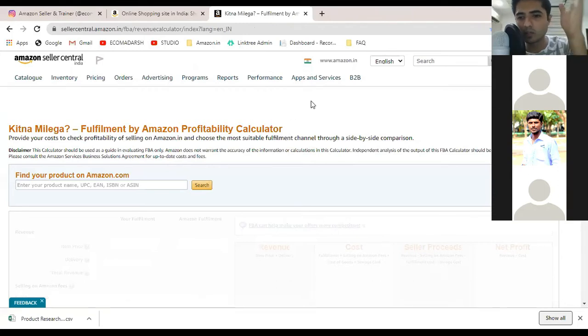Okay, now I'm going to answer a few questions from you guys. Then I'm going to continue. Okay, see, import procedure. If you guys are asking me about the import procedure, don't worry about it. Just find a supplier, an importer from around your place, and they will help you. They will charge only a percentage amount of the total bill that you are going to import from China. But wait, furthermore, I'm going to show you an alternative. If you could not import the products, I'm going to show you an Indian alternative. So please wait, don't ask this kind of questions right now. I'm going to answer all of the questions at the end of this webinar.